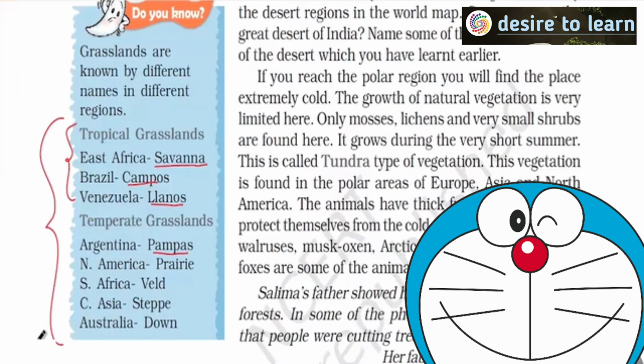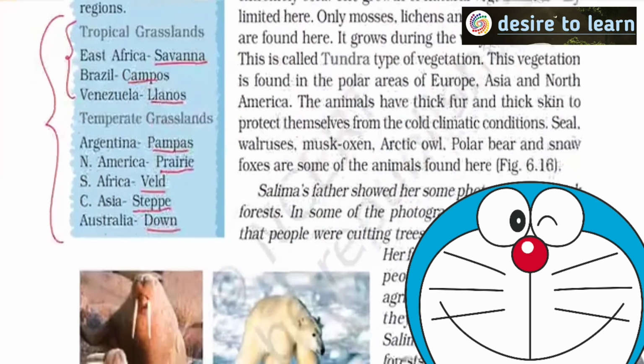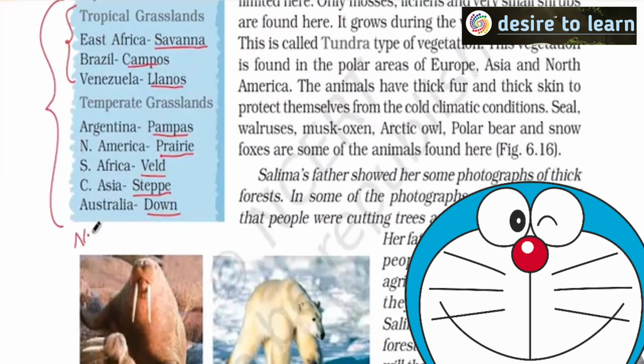Argentina is Pampas. North America or US and Canada we call prairies. South Africa it is called as veld. Central Asia it is called as steppes, and in Australia it is called as downs. Just below that you can also write New Zealand. It is actually called as Canterbury. Right? So these are very, very important for you.